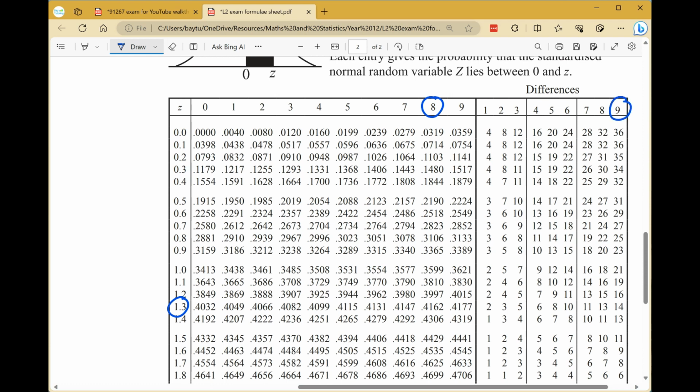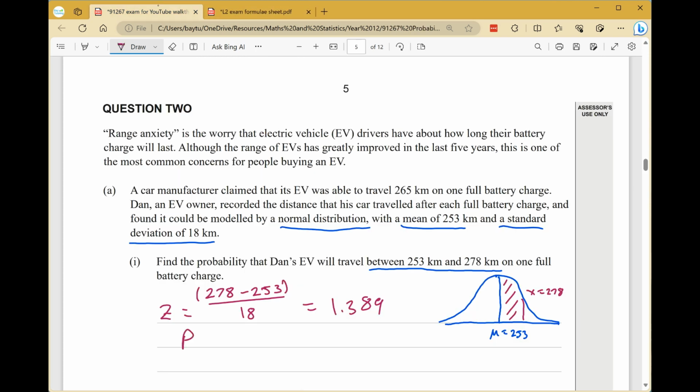So 1.38 is 0.4162, plus the difference is 14. So we'll go 0.4162 plus 0.0014, and that gives a probability of 0.4176. It's absolutely fine to leave that as a decimal.